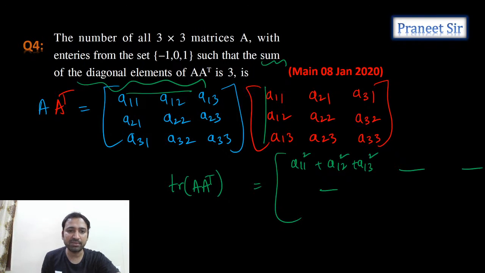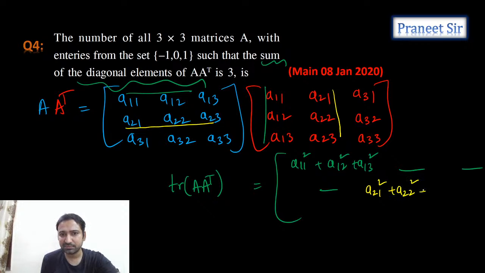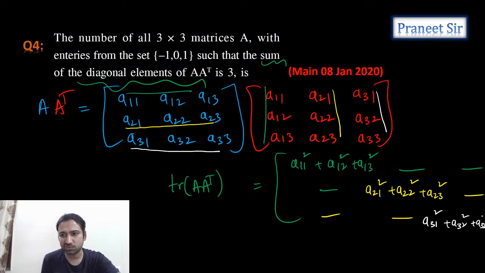Diagonal entries we know. So tell me, guys, how to calculate the second element in the second row? Simple. Second row into second column. If you do that, what do we get? A21 square plus A22 square plus A23 square. That's what we get. Remaining elements we don't want, only diagonal elements we need. Now how to calculate the third element in the third row? Let's multiply third row into third column. So what do we get? A31 square plus A32 square plus A33 square. That's what we're getting.